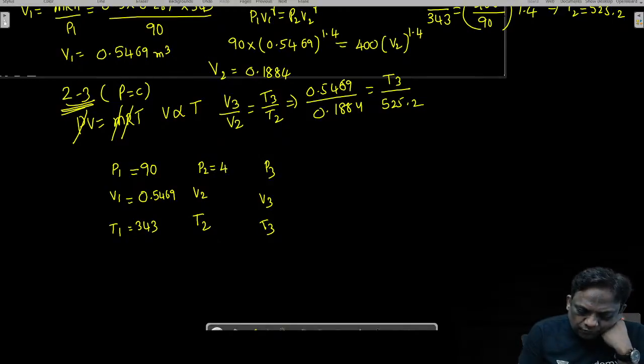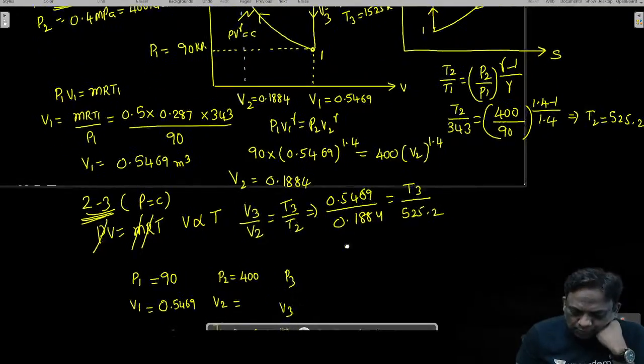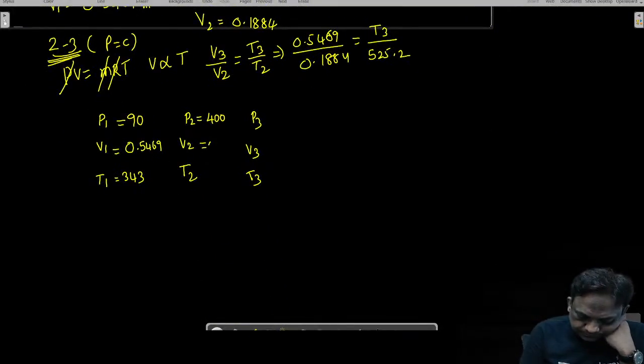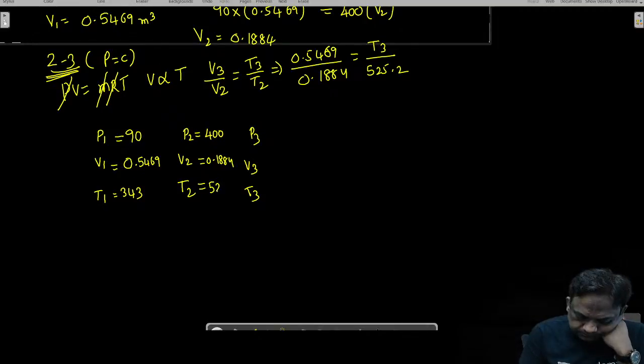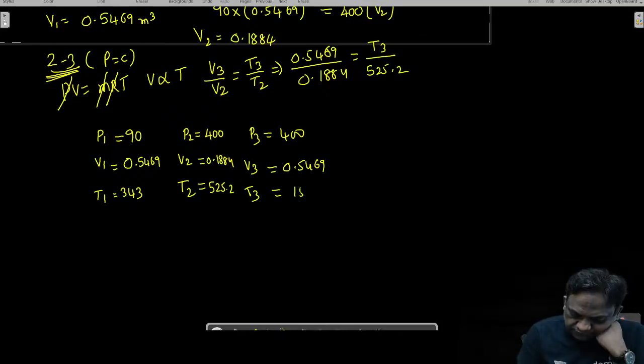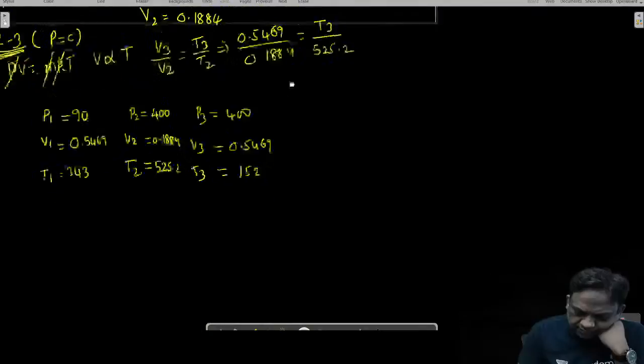P2 is 400. V2 is 0.1884. And T2 is 525.2. P3 is the same as P2. V3 is V1, 0.5469. T3 is 1525.